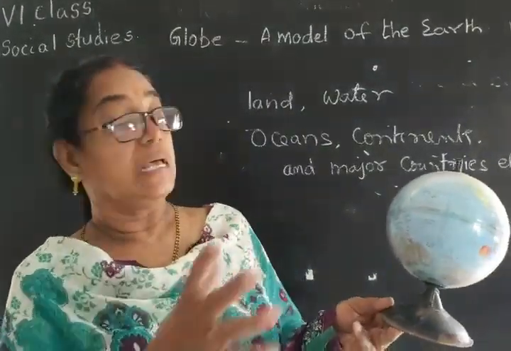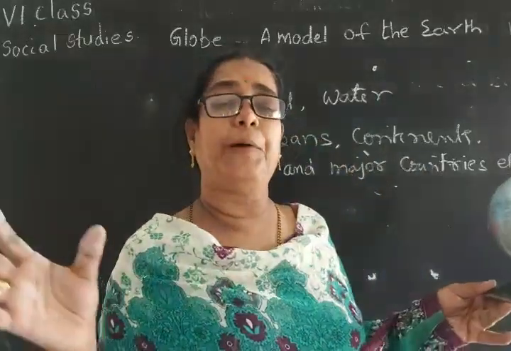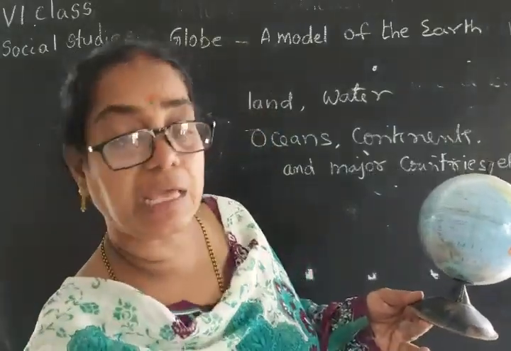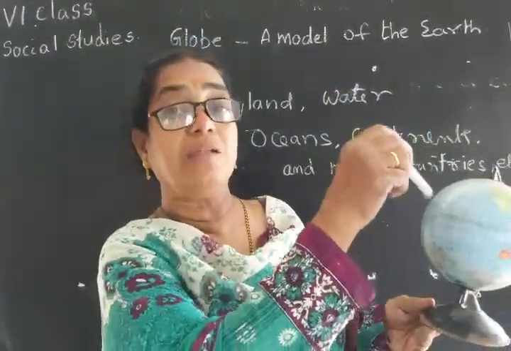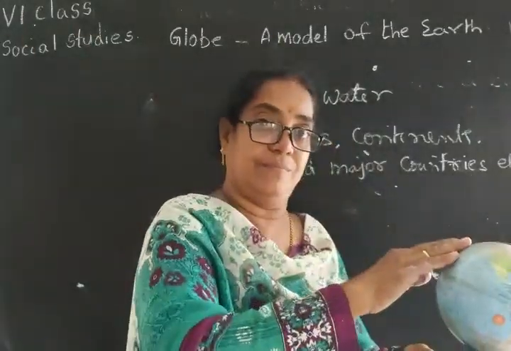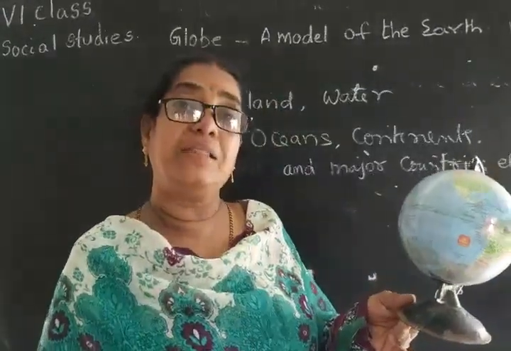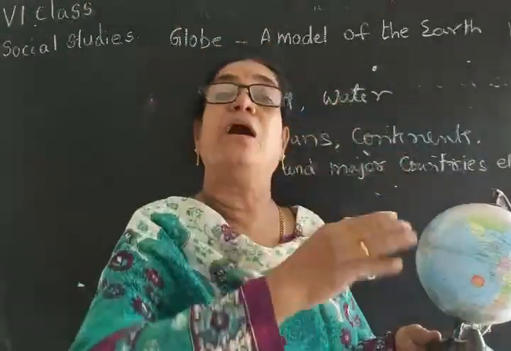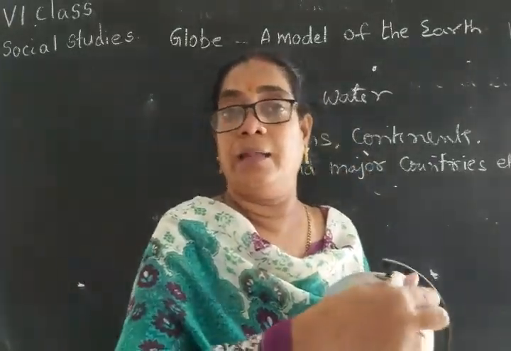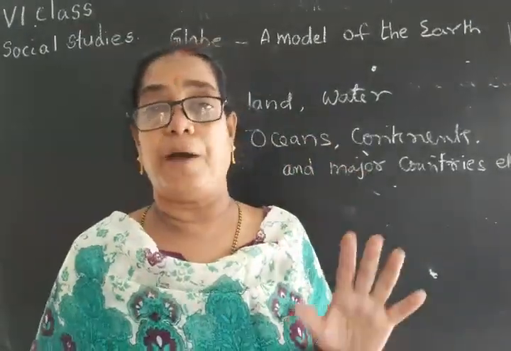Why? Because the earth works or acts like a very powerful magnet. If anything is kept on it, it will attract it. They do not fall off the earth. Actually, they fall on the earth. Understand? The people do not fall off the earth, but they fall on the earth because it pulls them towards the land because of its gravitational power.